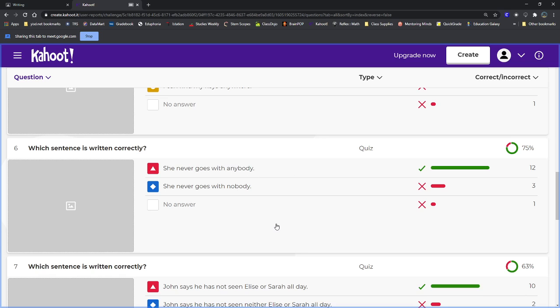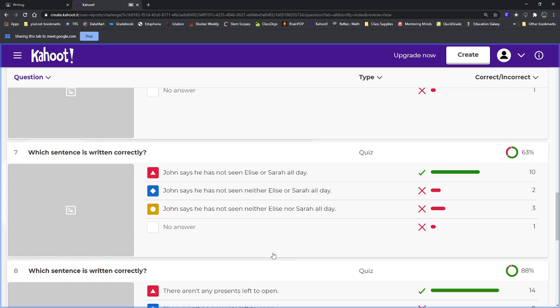Next sentences, we have "She never goes with anybody" or "She never goes with nobody." The correct sentence is "She never goes with anybody." We can't pick this one because it has two negatives, never and nobody.